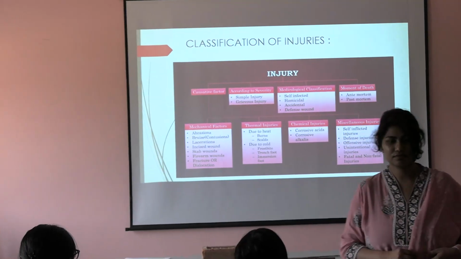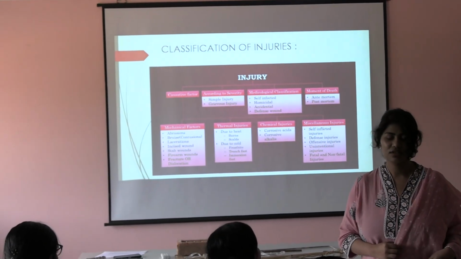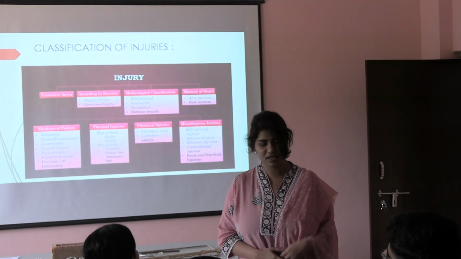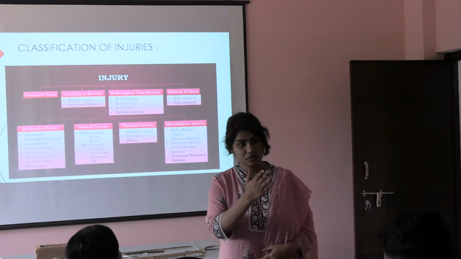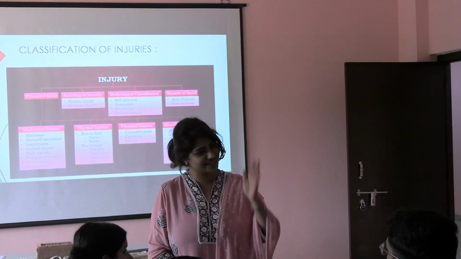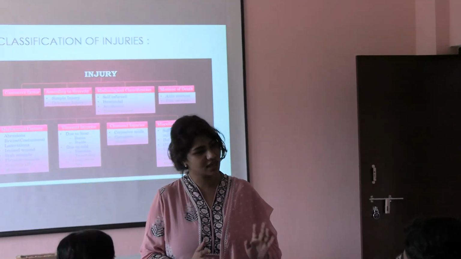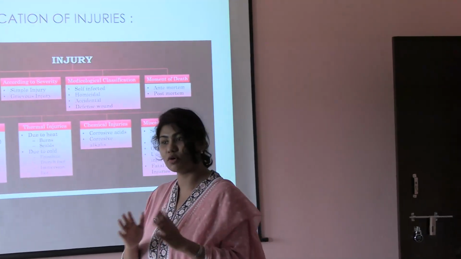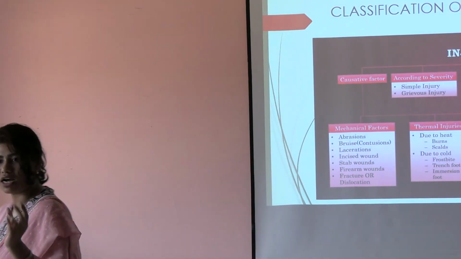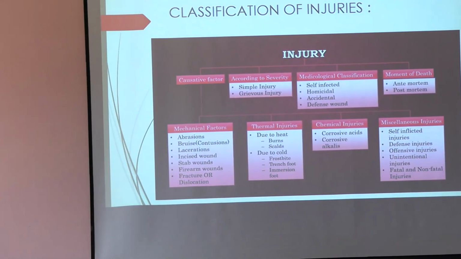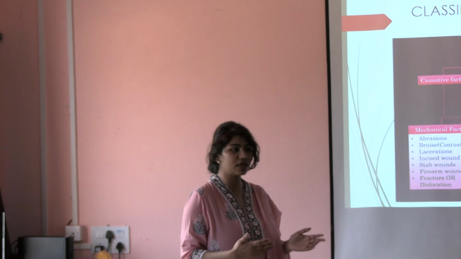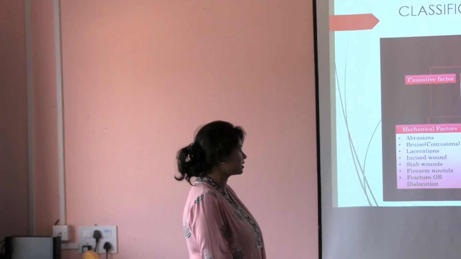Self का मतलब क्या है? Yourself. खुद. Infliction का नहीं पता. Causing. ठीक है. Self-inflicted injury का मतलब क्या है? Suicidal injuries, है ना? Hesitation marks we say. This is very important for medicine. We say hesitation marks. When it heals, there is a scar mark. We call it a hesitation mark. It shows that the person might have tried to kill himself or herself. Okay, these are self-inflicted injuries.